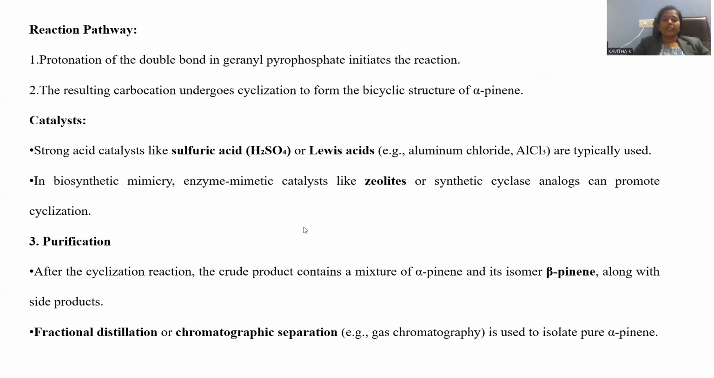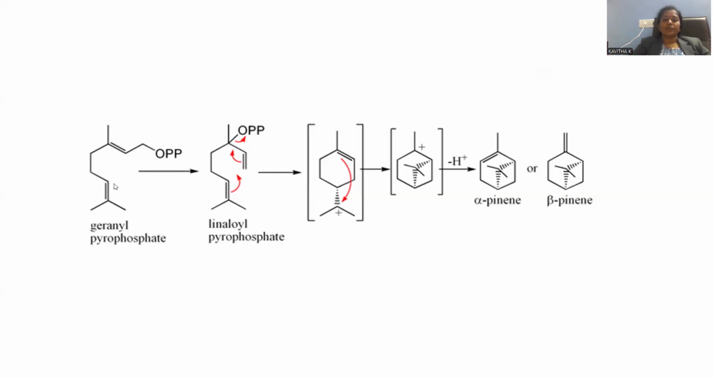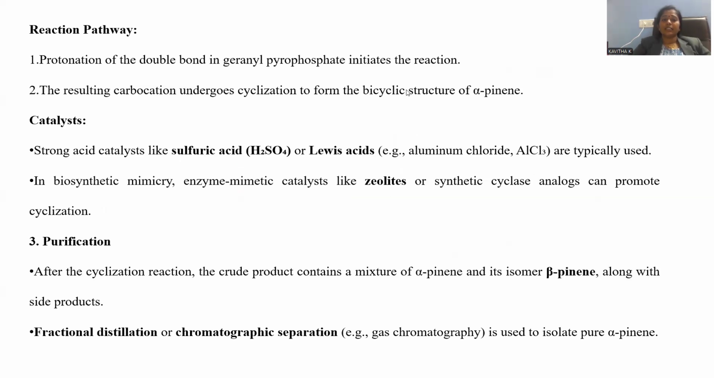Now we have a glance over the synthesis in the laboratory. Protonation of the double bond in geranyl pyrophosphate initiates the reaction. Whenever we are protonating this molecule, that gives rise to the start or initiation of the reaction. The resulting carbocation undergoes cyclization, giving rise to the bicyclic ring system. The reaction can be facilitated, can be fastened, by means of a catalyst such as sulfuric acid. Alternatively, we can go for Lewis acids as well, like aluminum trichloride. AlCl3 is a catalyst used to enhance the rate of the reaction.